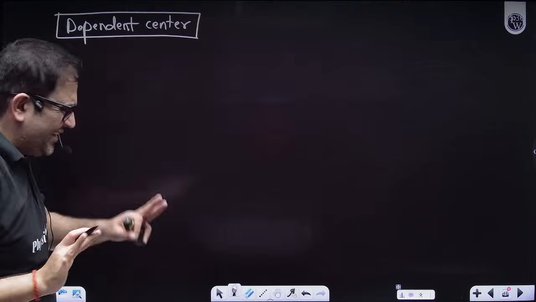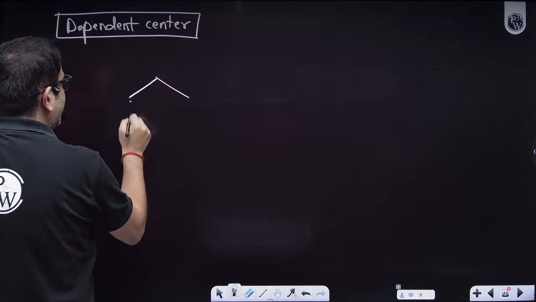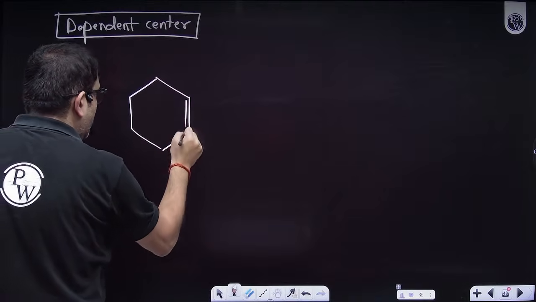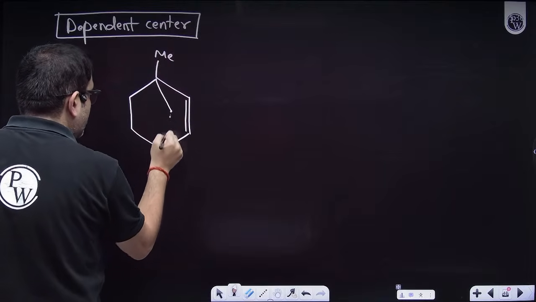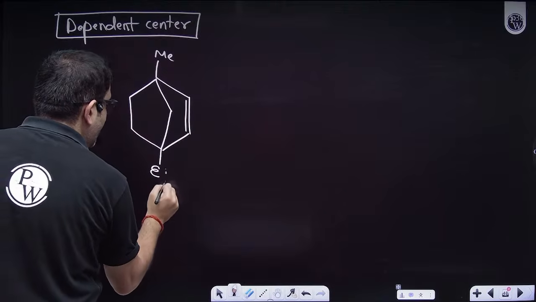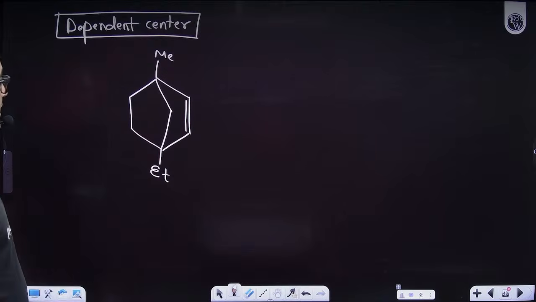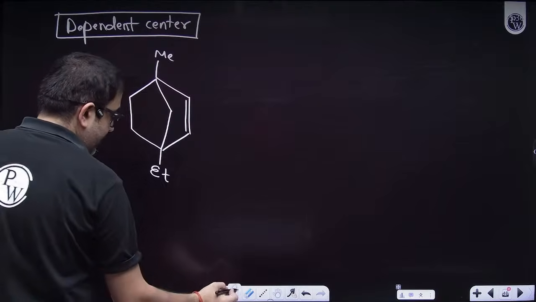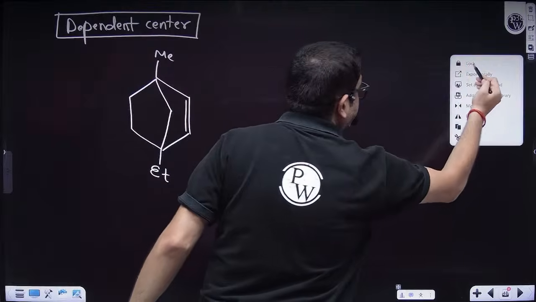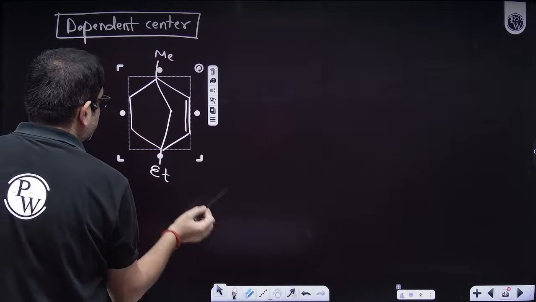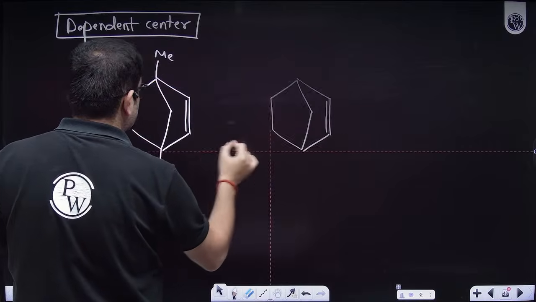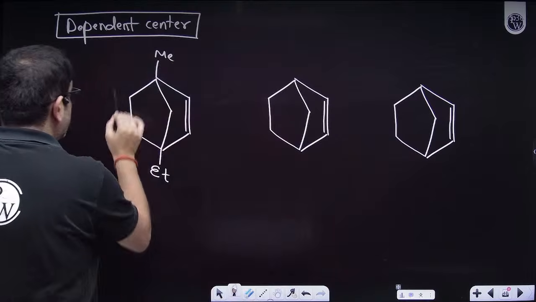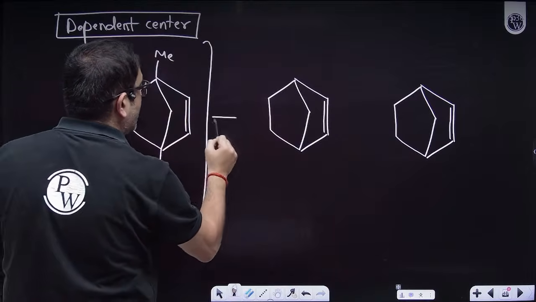Talking about this dependent center, very common sense. Let's say, beta, I am now giving you a compound where I have, let's say, methyl here, but now this is bridged, and now I'm having an ethyl here. Now you tell me how many isomers can you make? So this is the structure I'm giving you, and now I'm thinking.